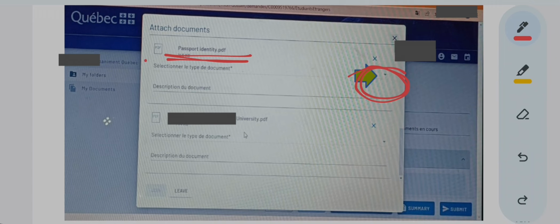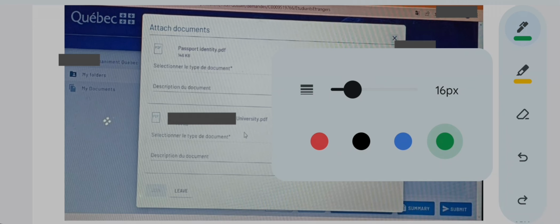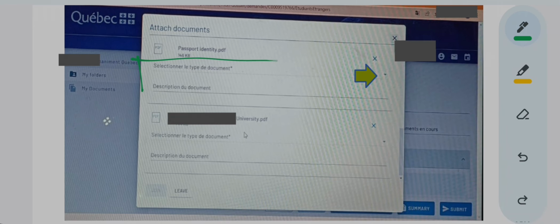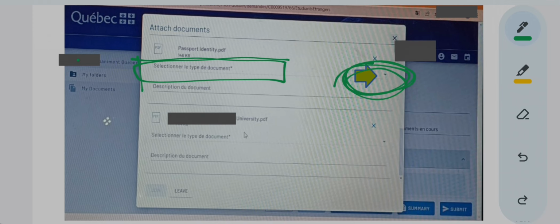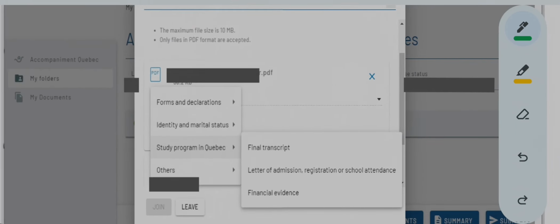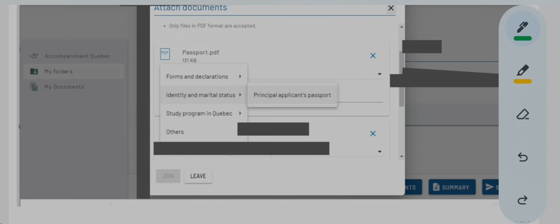Very important. If you forget this step, by clicking this drop down menu, you will have to select which document you have uploaded. For example, you are uploading your passport.